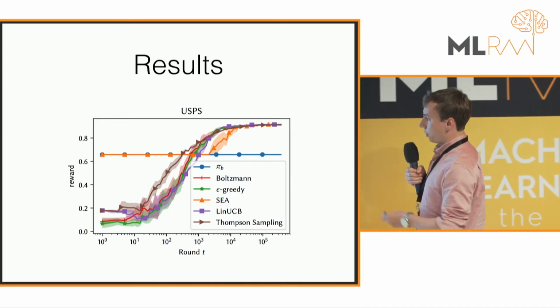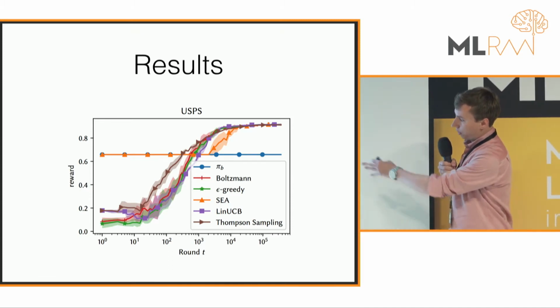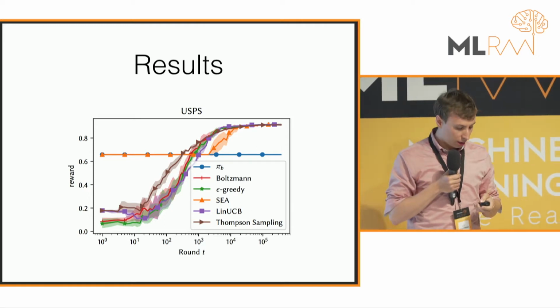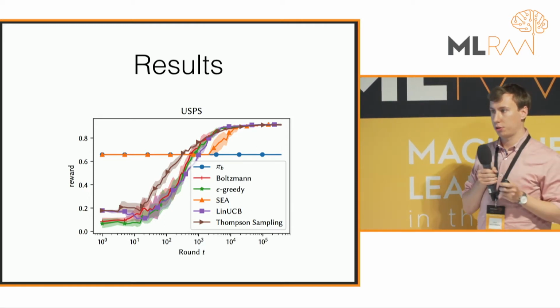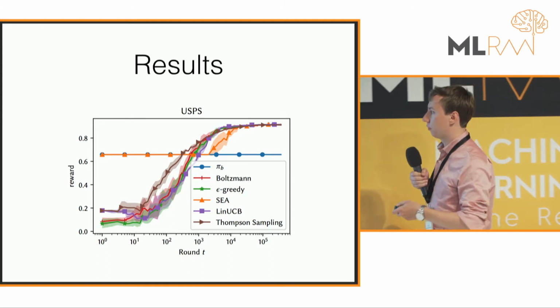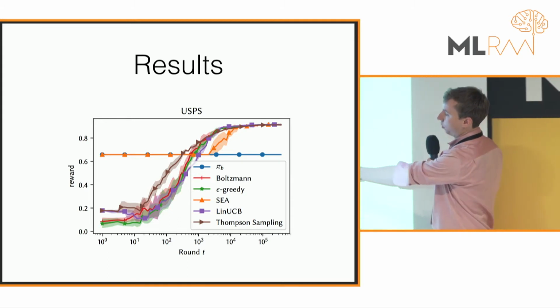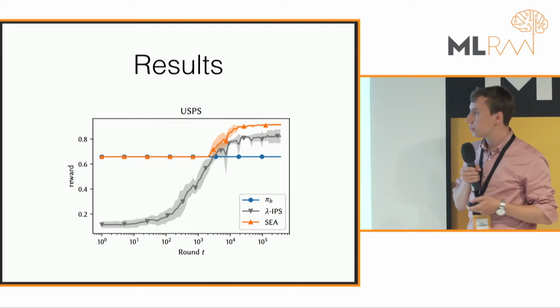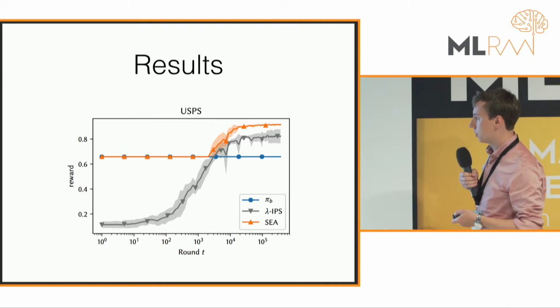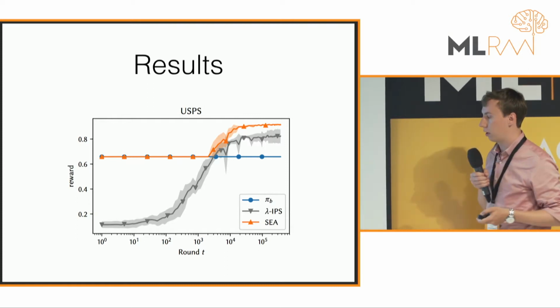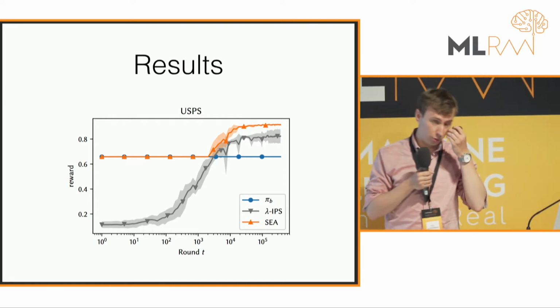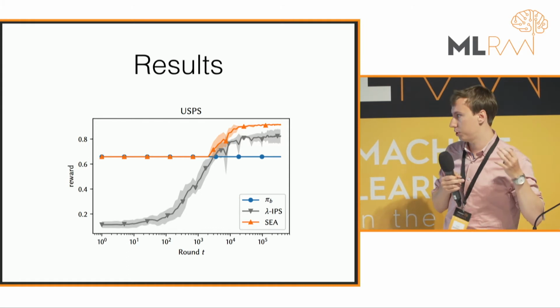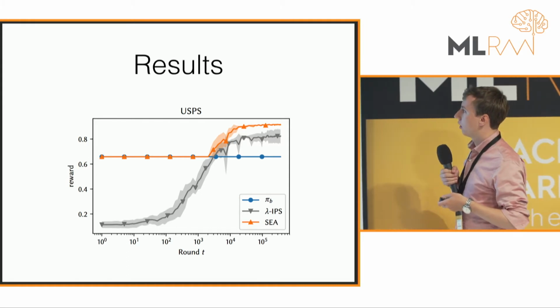Here we compare it with online methods like LinUCB, Thompson sampling, epsilon greedy, etc. We've also compared it versus counterfactual learning alone. So why would we even want to deploy this new policy? We can just follow the baseline policy, we're safe, and just try to learn counterfactually. Interestingly, we find exploration helps. The gray line here is a policy that we just learned through lambda IPS, which solves a self-normalized IPS problem.